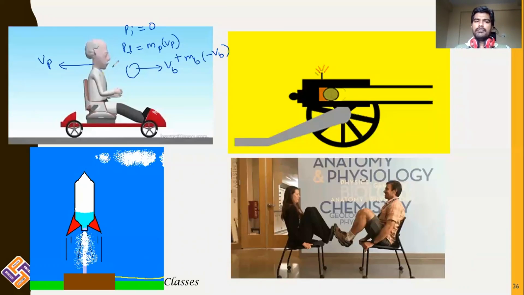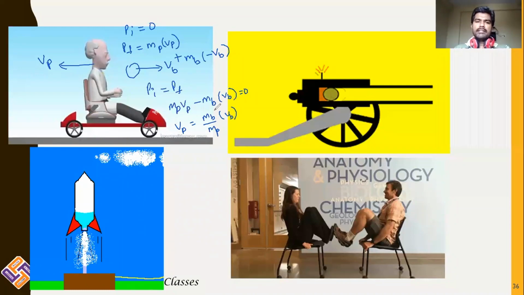Initially, the total momentum of the body is 0. From the law of conservation of momentum, you should clearly understand that initial momentum should be equal to final momentum. So as the initial momentum is 0, the final momentum should also be 0. Therefore, mass of the person into velocity of the person minus mass of the ball into velocity of the ball is equal to 0. This gives velocity of the person is equal to mass of the ball divided by mass of the person into velocity of the ball.